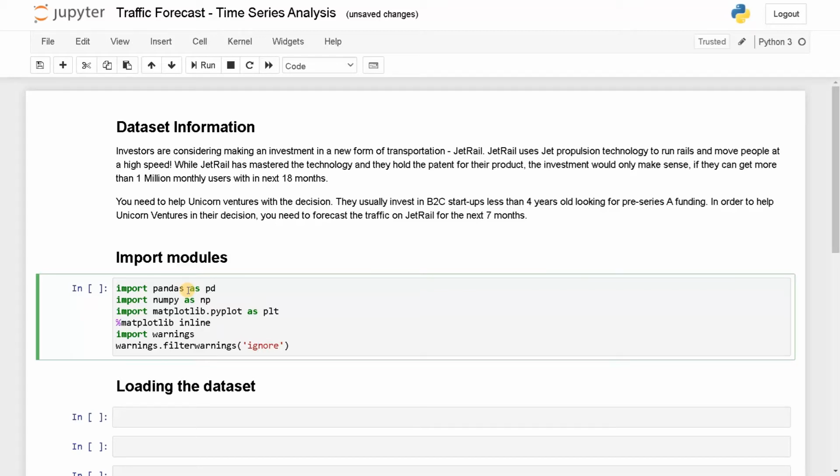So these are the basic modules we are going to use. I'm just going to use matplotlib here instead of Seaborn, because that is simpler since we are going to display one or two graphs only. Let's run this.